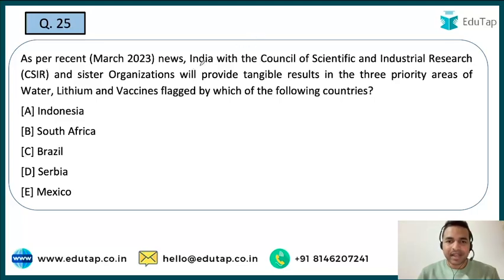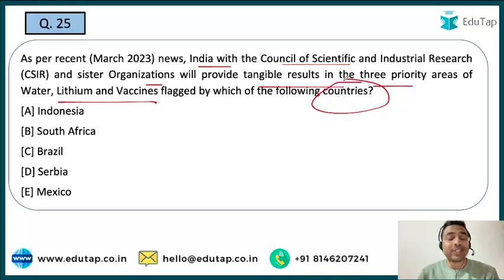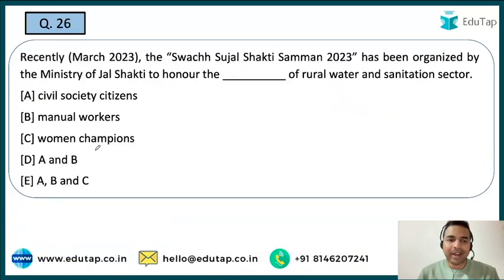Now the next question. India with the CSIR and the sister organizations is going to provide tangible results in the three priority areas. That is of the water, lithium and vaccines. And guys, these three areas are being flagged by which of the following countries? So that is basically the question: is it Indonesia, South Africa, Brazil, Serbia and Mexico? And let me give you a small hint that the name of that country is basically the country which is having the currency as Mexican peso, and the right answer is Mexico, option E. Absolutely right. Now let's move on to the next question.